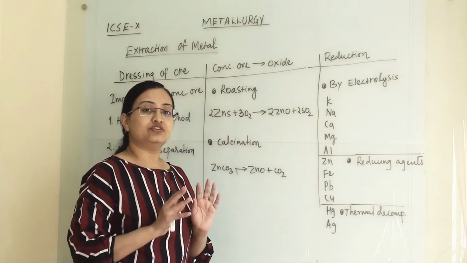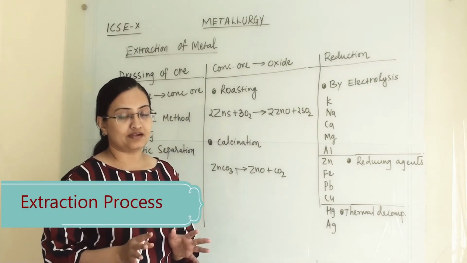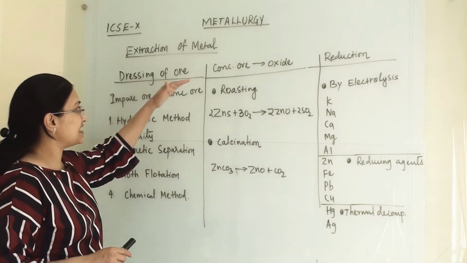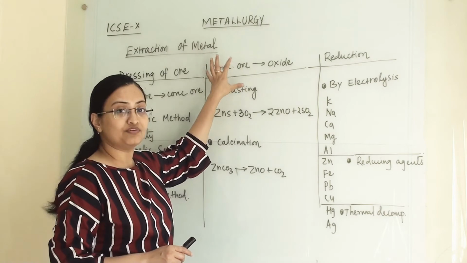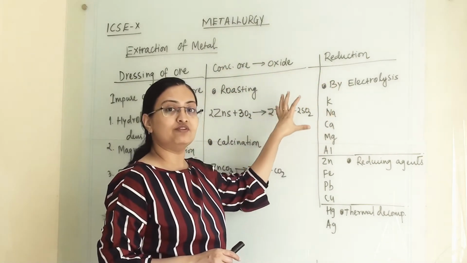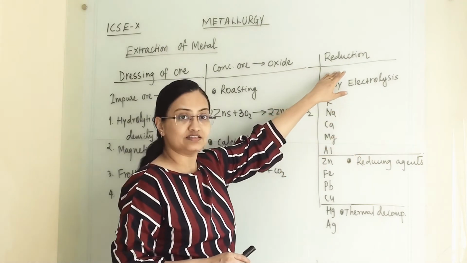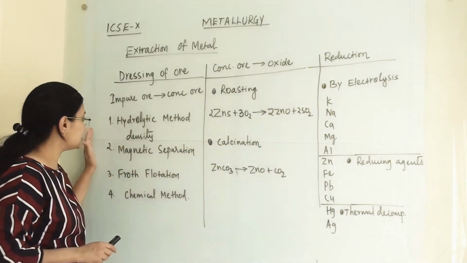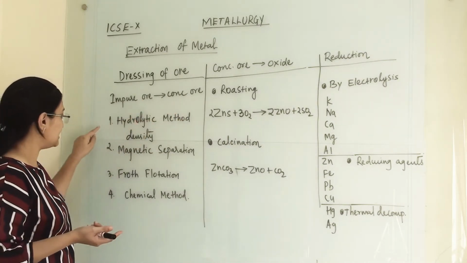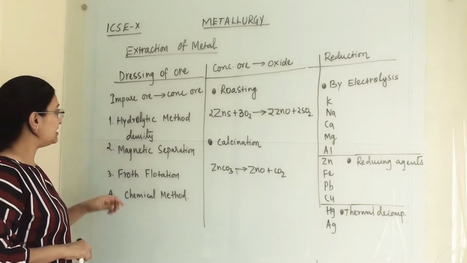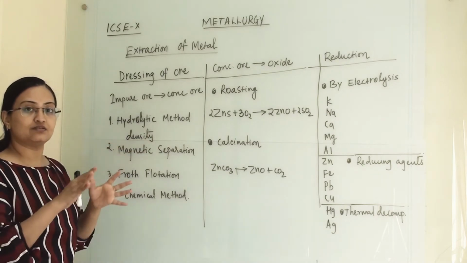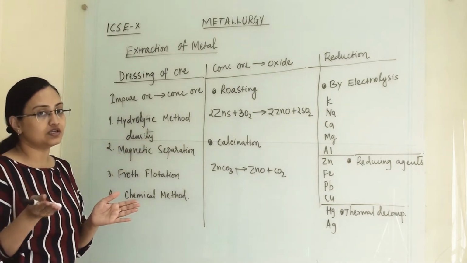Basically there are 3 main steps in extraction or purifying of metal. First is dressing of ore, second is converting the concentrated ore into oxide form, and last, from its oxide we will get pure metal, and that is reduction. So let us see the first step, where impure ore is made into concentrated ore. In that, 4 types of process will be there. First is the hydrolytic method, which we do by density; with the help of density we separate the impurities.